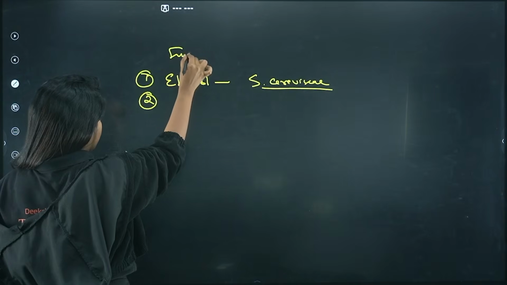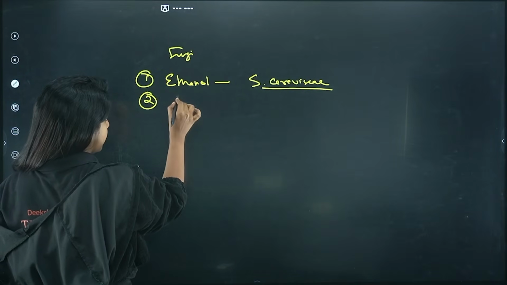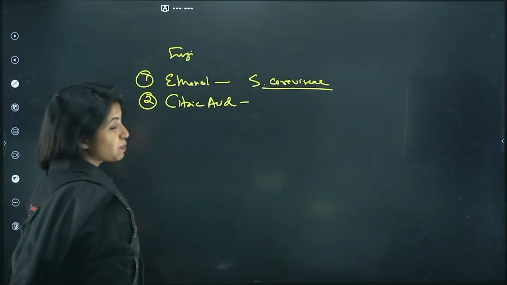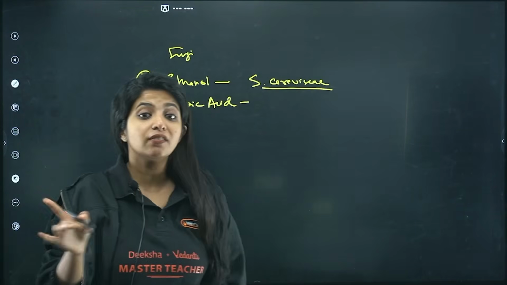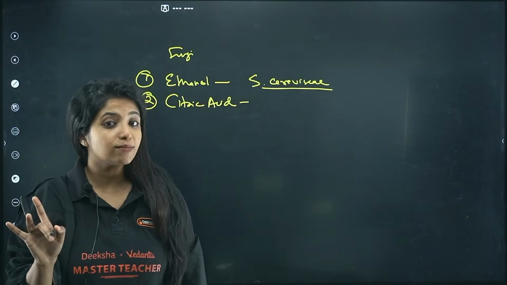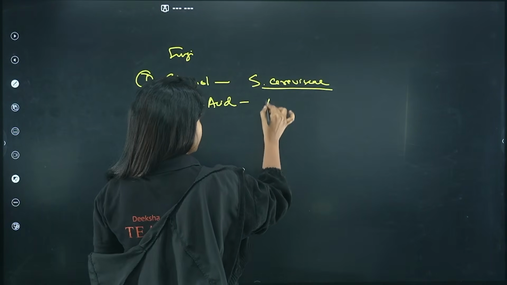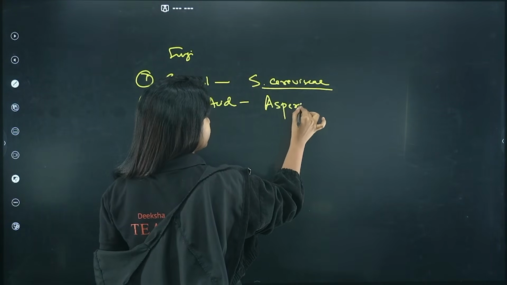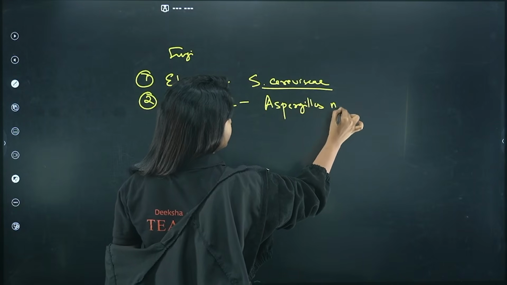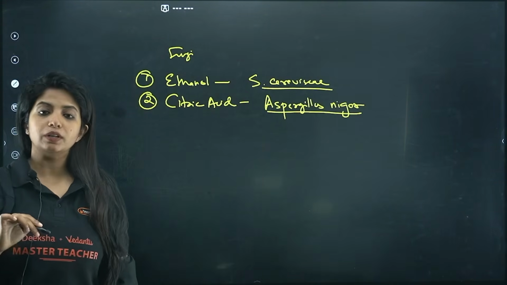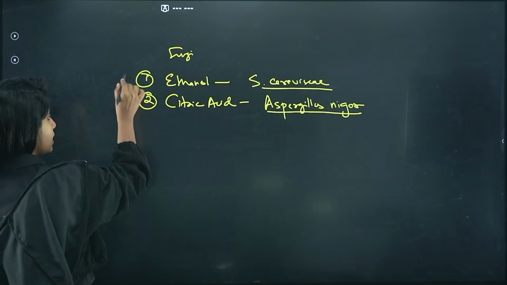Second, fungus. Okay, we're talking about fungi. Second is citric acid. Guys, citric acid is produced by what? The one that does not have any name association. It does not sound similar. It is going to be what? Any idea? Citric acid? It is Aspergillus niger. This is the next fungus that we have that produces citric acid. So the fungi part is being done.